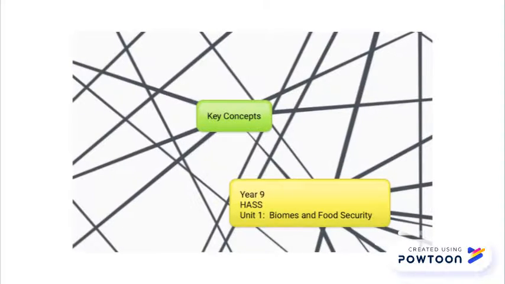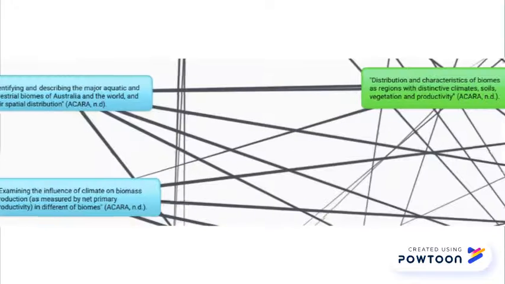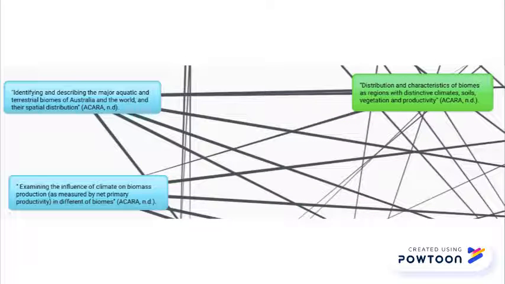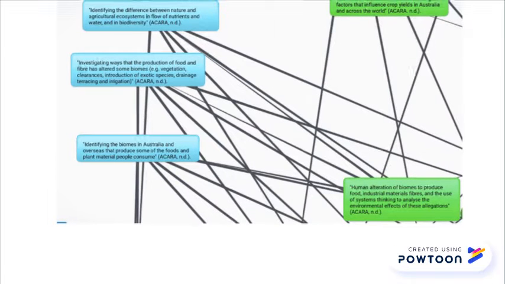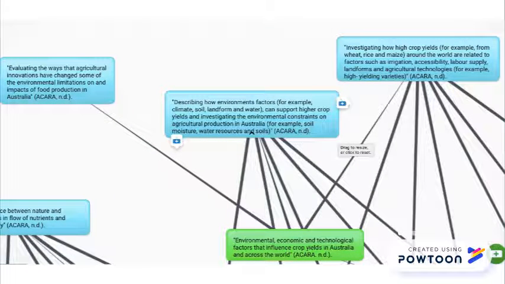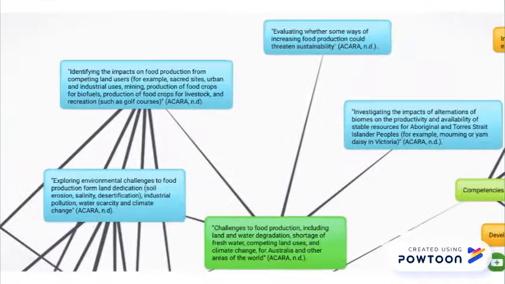Key components and concepts that students will need to learn include distribution and characteristics of biomes, including their climates and soils, vegetation and productivity, human activity within biomes to produce food, materials and fibers, along with environmental effects. Environmental, economic and technological factors include crop yields, difficulties for food production, along with future global production and sustainable food capacity.